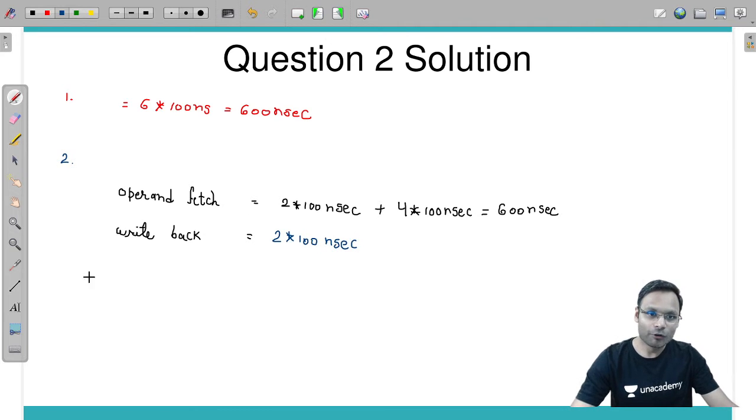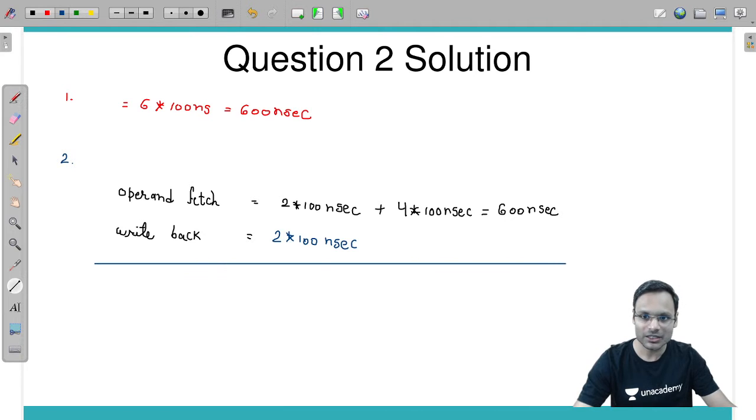So for the execution cycle, the total time required is 600 plus 200, which is 800 nanoseconds.